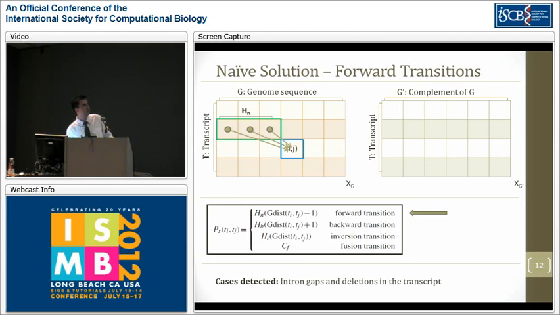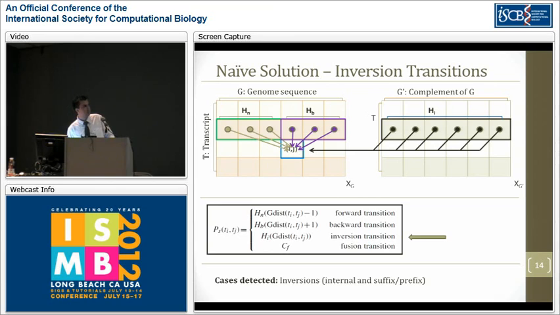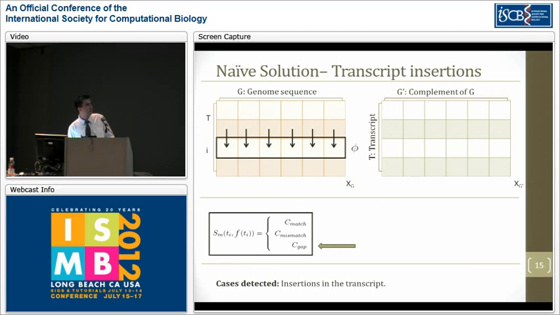A simple solution method for this could be described as follows. Imagine that we have an alignment matrix for aligning the transcript to the genome, and also another matrix for aligning the transcript to the complement of the genome. In this case, all of the forward transitions for the ij cell would come from the previous row and from all of the cells that come before in the genome. And all of the backward transitions will come from the same row, but from every other cell that is after in the genome or at the same position. The inversion transitions will be taken from the complement alignment matrix, representing inverted junctions from the reverse strand alignment to the forward strand alignment.